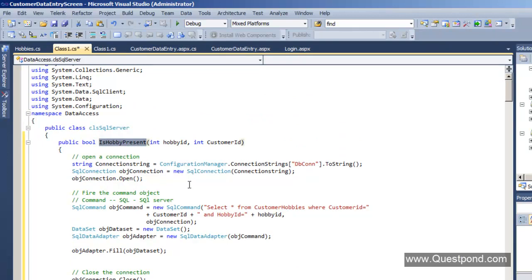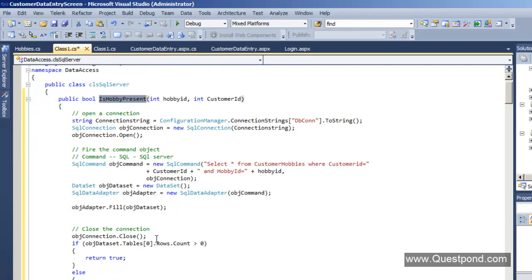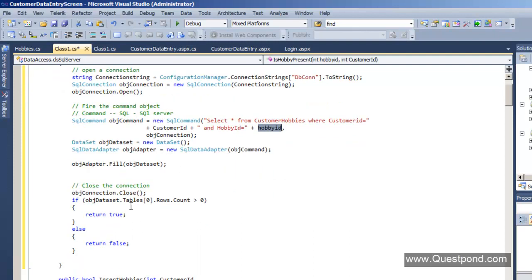Now you can see that I already have ready-made code, and I'm going to run you through what exactly this code does. So this function name is isHobbyPresent. It takes a hobby ID and a customer ID, and you can also see that there is a select statement here, which selects the record by using the customer ID and the hobby ID. And if this record exists, it returns true.